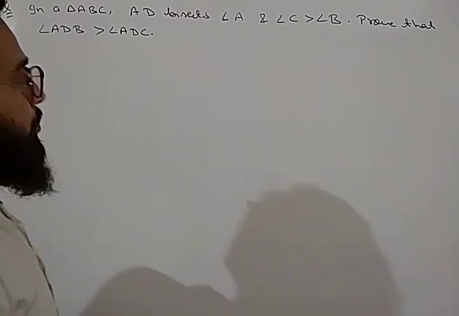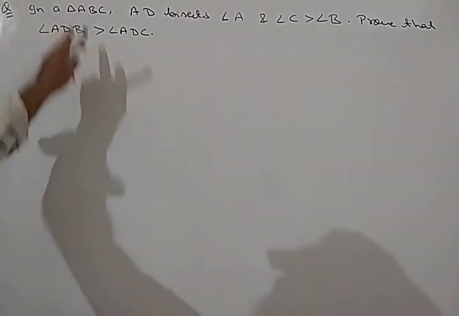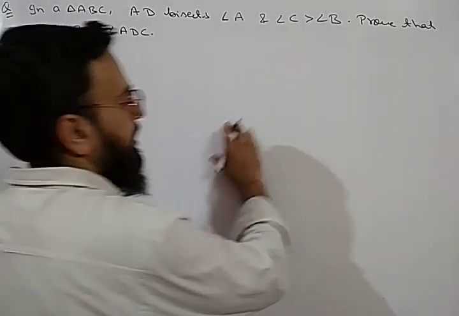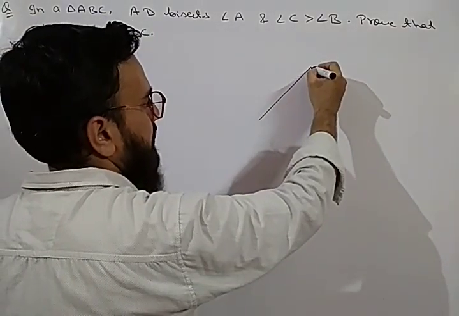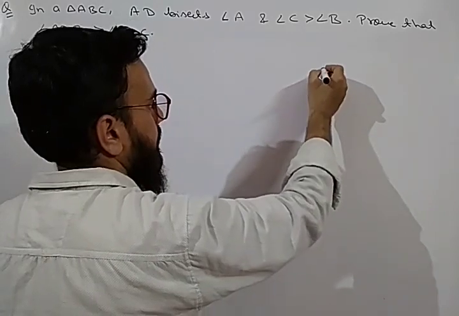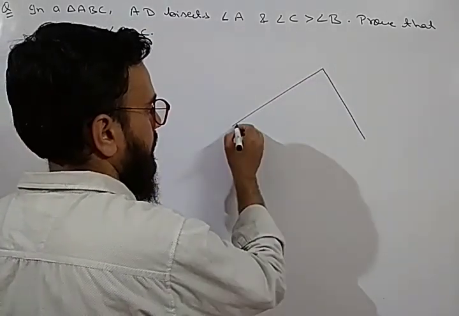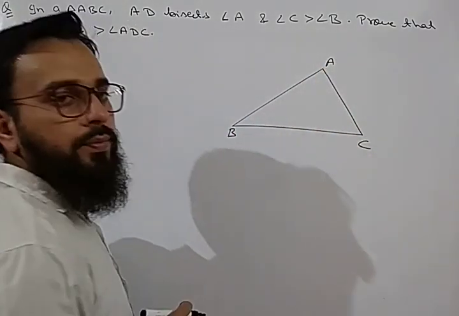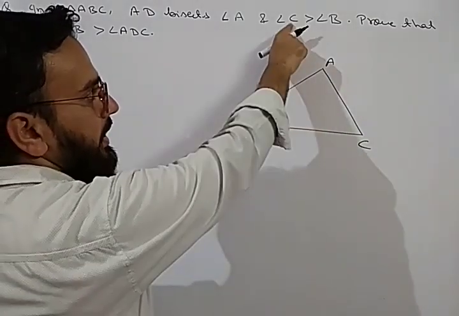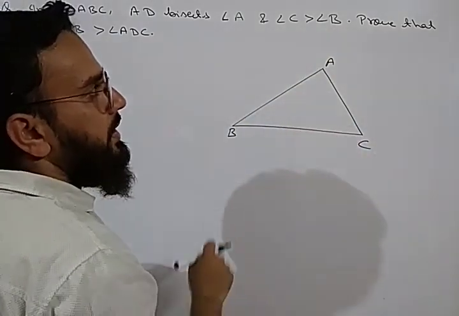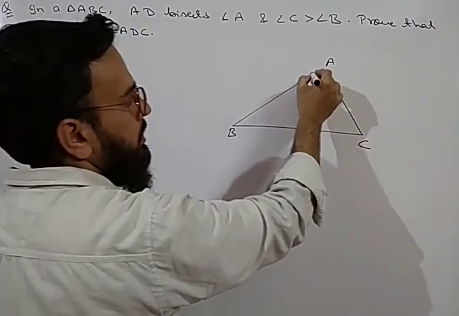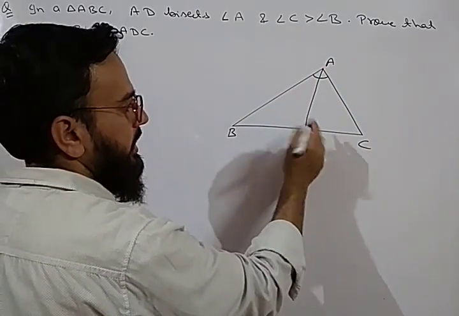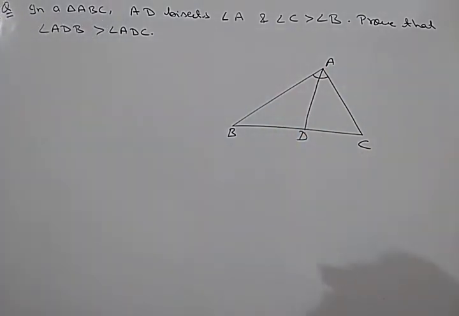Okay. So first draw the figure, then we will proceed further. In a triangle ABC, AD bisects angle A, angle C is greater than angle B. So if we draw the figure of this triangle, now this is our triangle A, B and C. Angle C is greater than angle B, so B is smaller, C is greater, and AD bisects angle A. So this is our angle A. So what will be its bisector? Suppose this line is the bisector AD. So AD is the bisector of angle A.